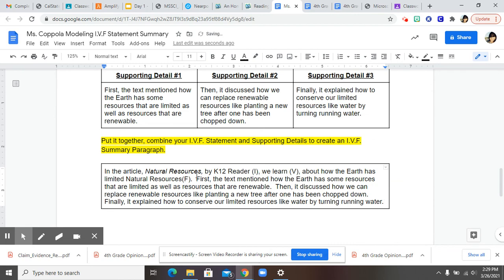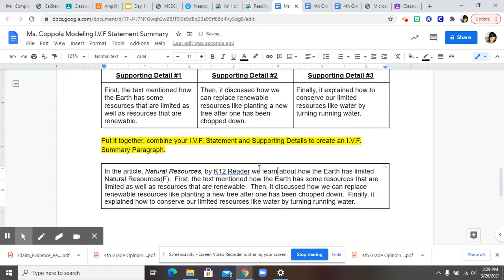Now we have a paragraph. Let's see. In the article Natural Resources by K-12 reader, I'm going to take out my eyes now. We learn about how the earth has limited natural resources. First, the text mentioned how the earth has some resources that are limited as well as resources that are renewable. Then it discussed how we can replace renewable resources like planting a new tree after one has been chopped down. Finally, it explained how to conserve our limited resources like water by turning off running water.